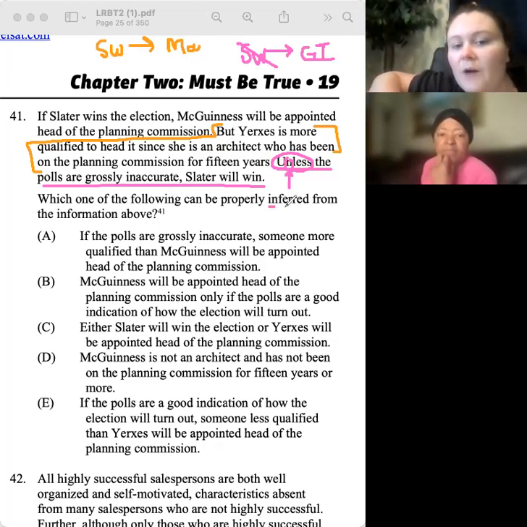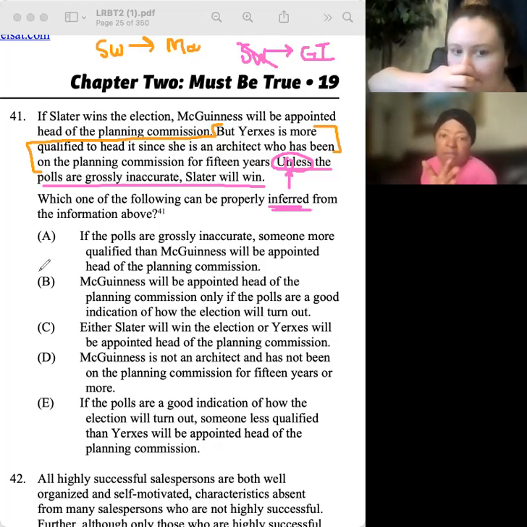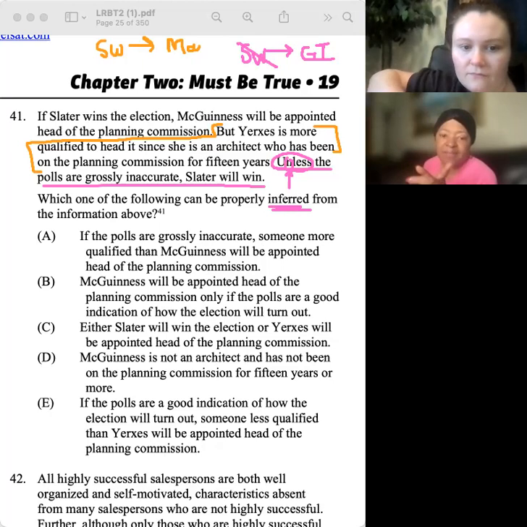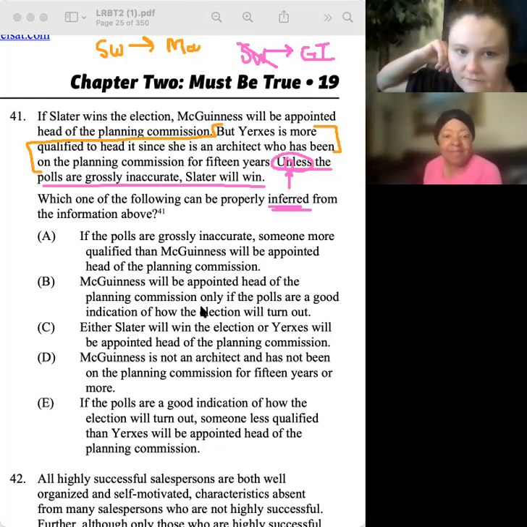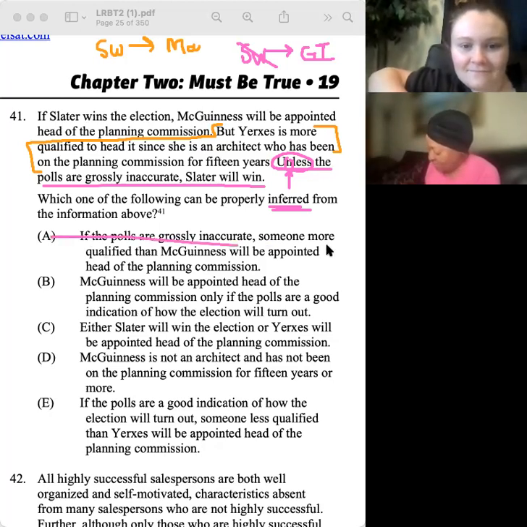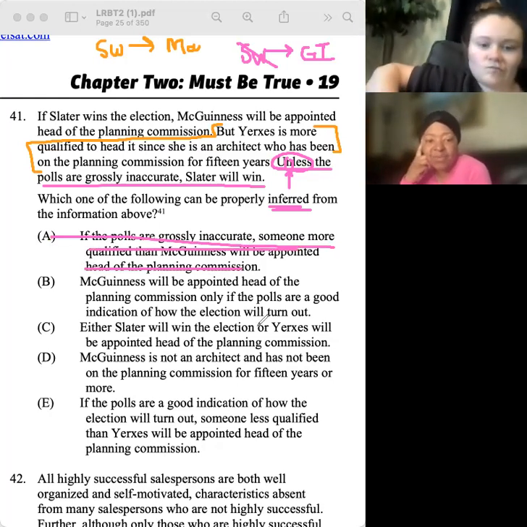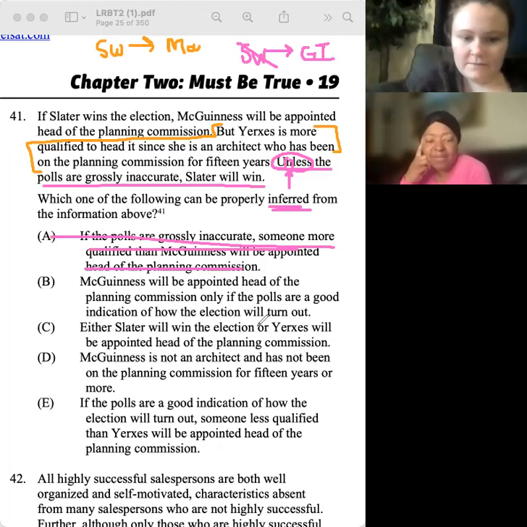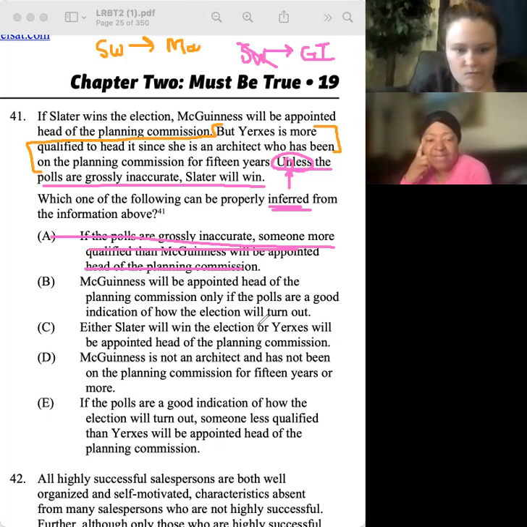Which of the following can be properly concluded from the information above? A: If the polls are wrong, someone more qualified than McGinnis will be appointed. Is that true? It doesn't necessarily. Just because what if the other person elects McGinnis? Right. So A is not necessarily true. Excellent.